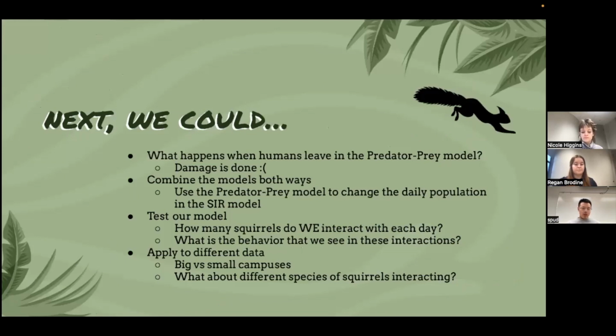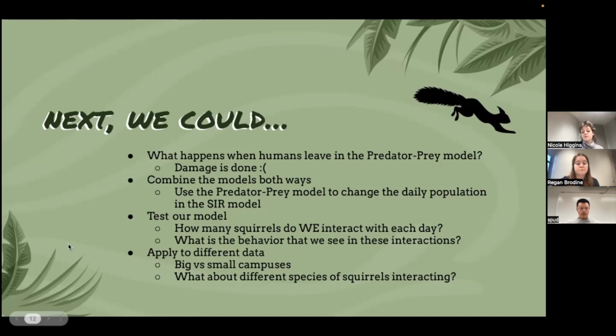So next, what can we do? First, we could model what happens when humans left in a predator-prey model for a long time. Since the damage is done, how long would it take for the system to recover? And next, we could combine the model in both ways. We could use the predator-prey model to change the daily population in the SIR model, which could make the whole model more realistic.